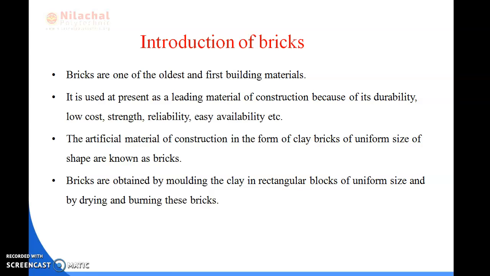Bricks are obtained by molding clay in rectangular blocks of uniform size and shape, then drying and burning them. Then we will learn how to prepare that clay, mold it in rectangular blocks, dry it, and burn the bricks.